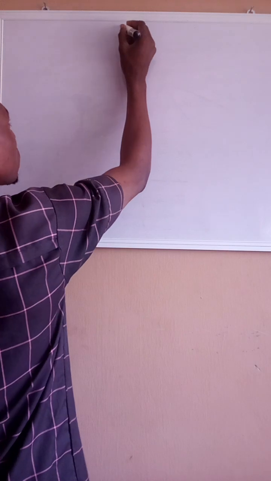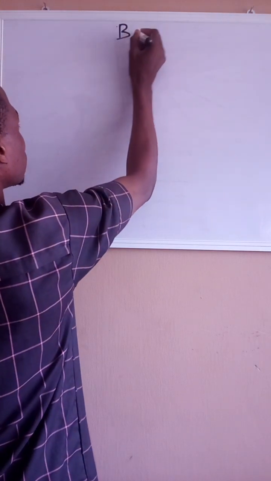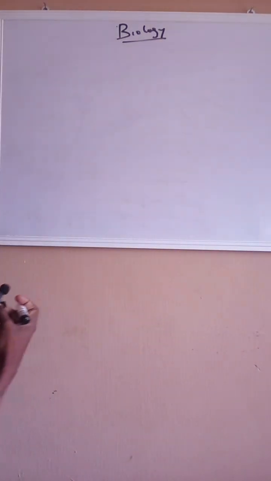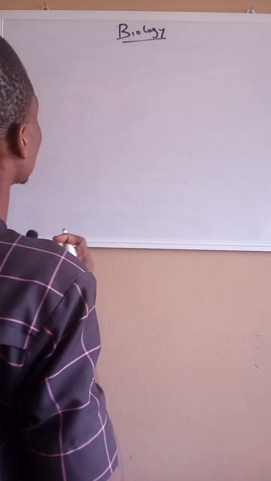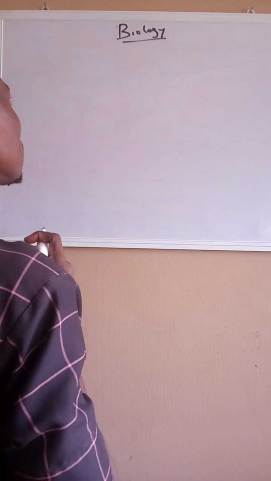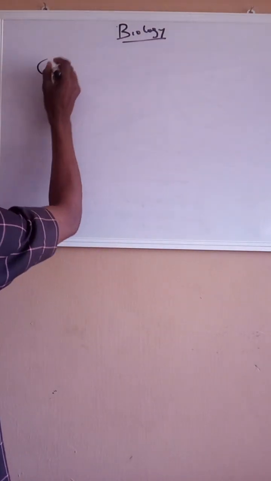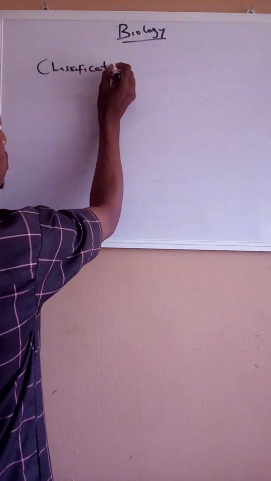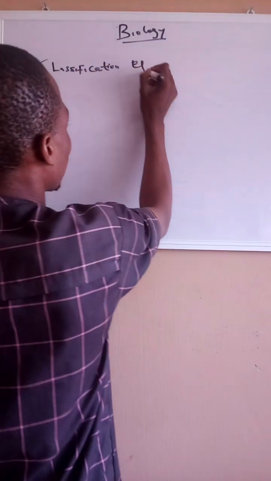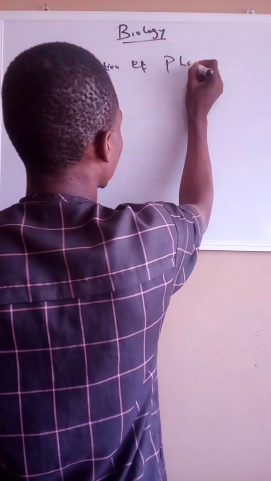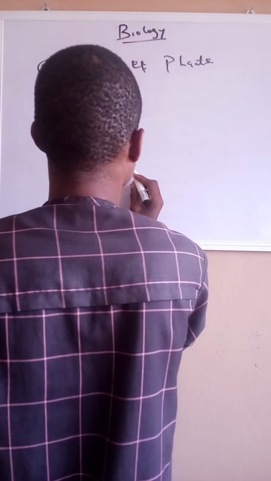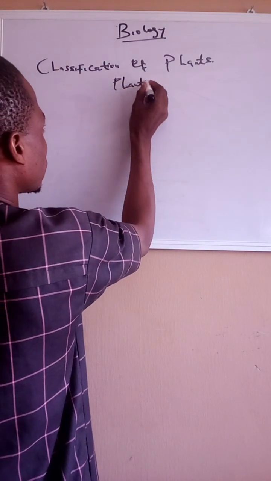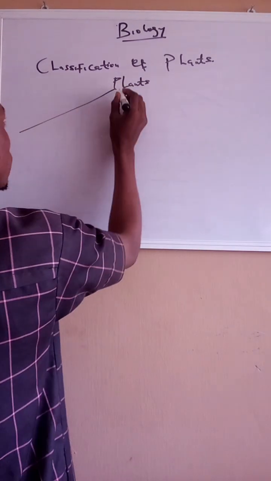Today we are starting biology. The area of biology that we are starting today is classification. Classification of plants. Plants are being classified into five.